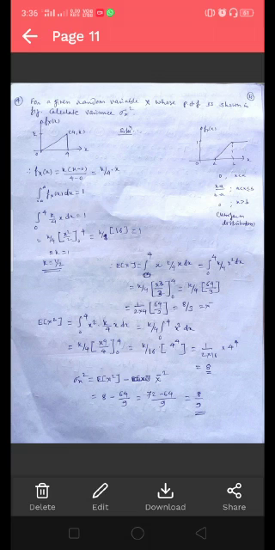Therefore the variance is equal to the mean square value minus the square of the mean value. So the mean square value here is 8 and the mean value is 8 by 3, and taking the square of that will be 64 by 9. So 8 minus 64 by 9, simplifying this you will get the variance equal to 8 by 9.